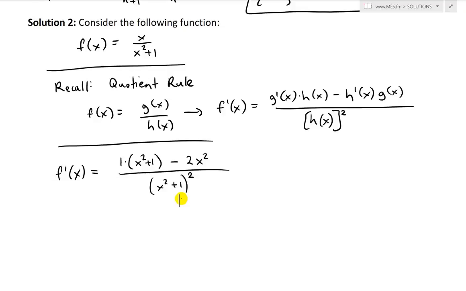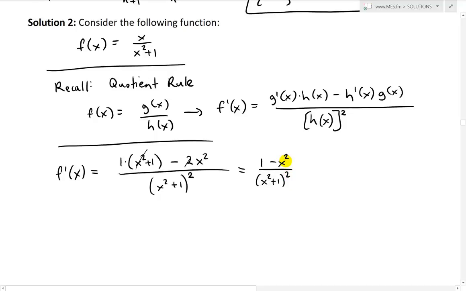Now let's simplify this. Remove the 1 and the brackets, 1 times that doesn't change anything. So now we have x squared, and then a minus 2x squared, so this cancels with this. What we're left with is just 1 minus x squared, all divided by x squared plus 1 squared.